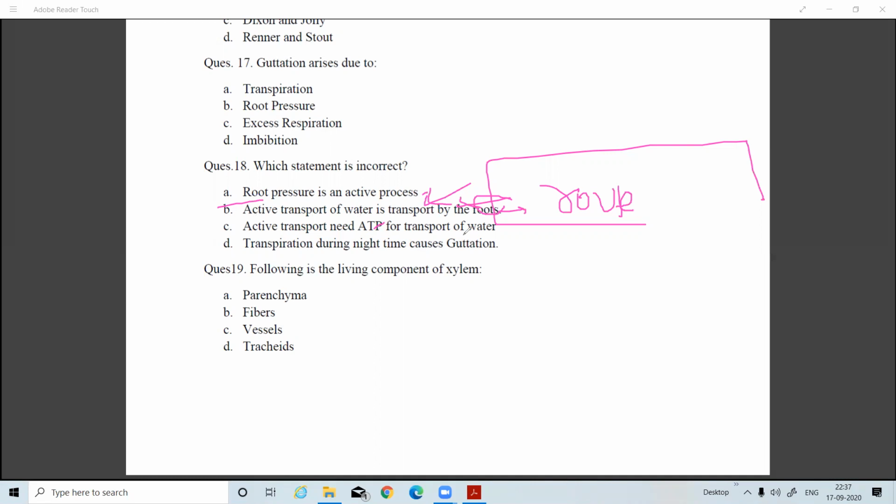Transpiration during night time causes guttation. No doubt guttation is caused during night time and seen in morning time, but transpiration does not act during night time. This thing is general. No evaporation or transpiration occurs during night time because there is no sun. Sun is the main force which causes transpiration. Following is the living component of xylem. In the xylem only parenchyma are living. So A will be the answer.